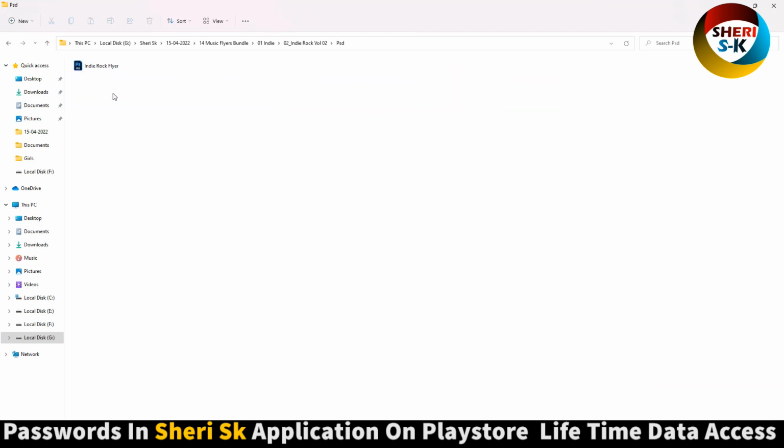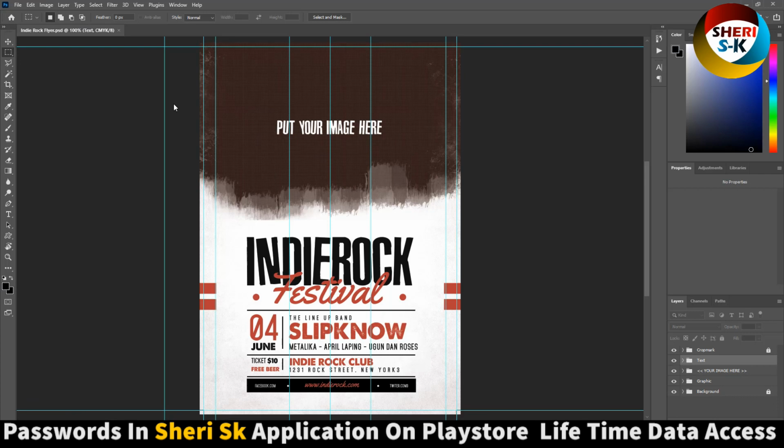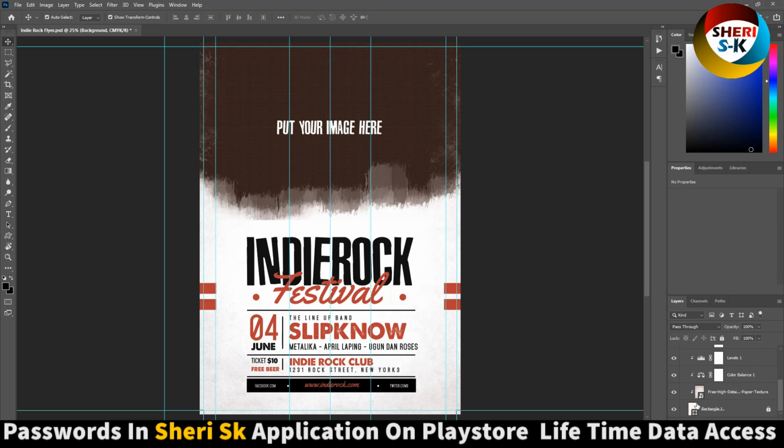Here is rock flare. Import your image here. For example, open in Photoshop, write your text here, background color, unlock layer, and here's unlock. Extract folder, unlock, double click here.